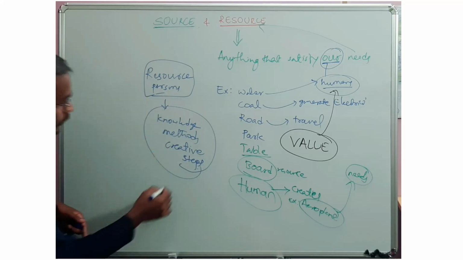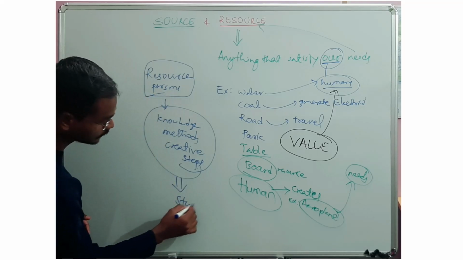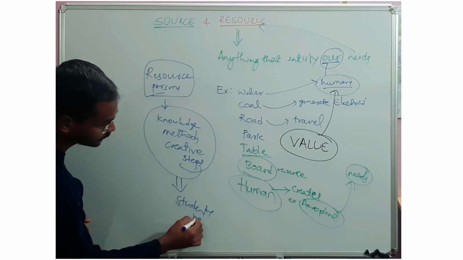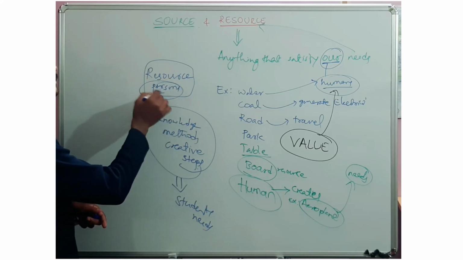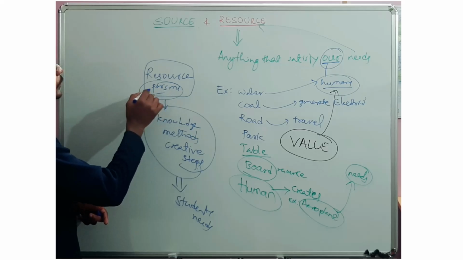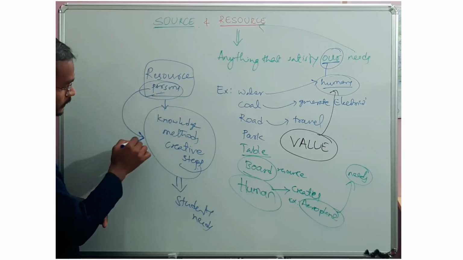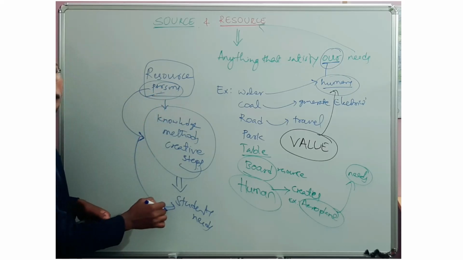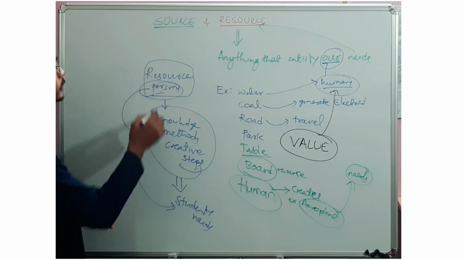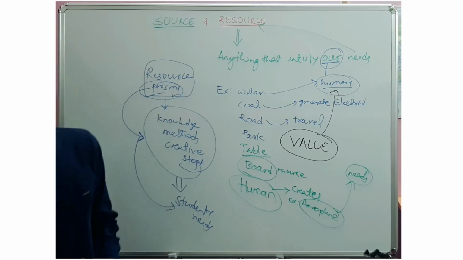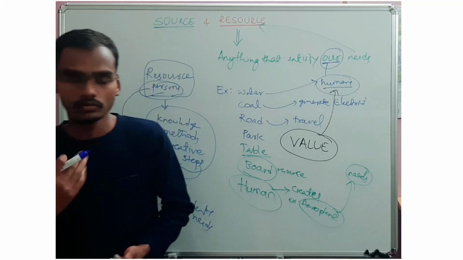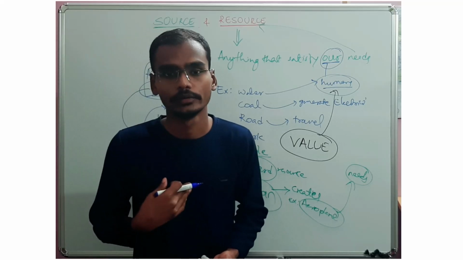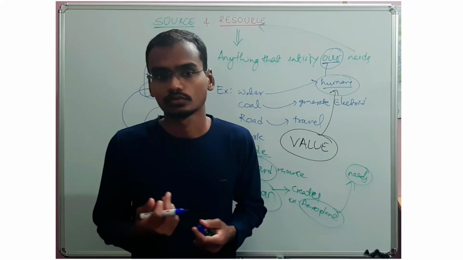If this satisfies our student needs, then what does it mean? This person is a resource. Why? Because he is providing these things to students, and students are humans. So what I can say now is anything that gives some value to the human becomes a resource.